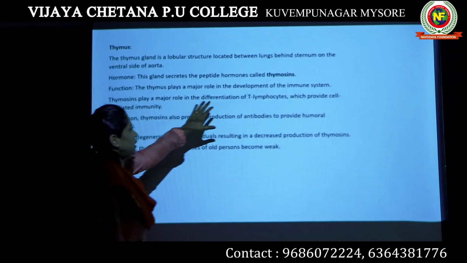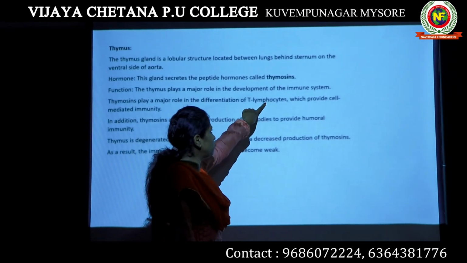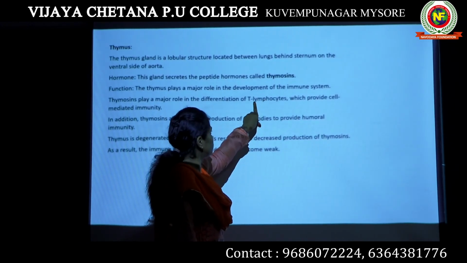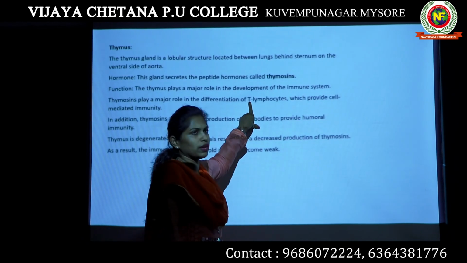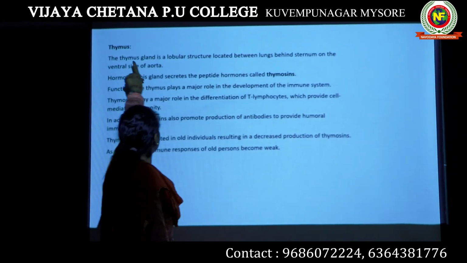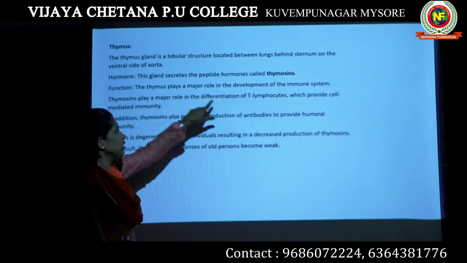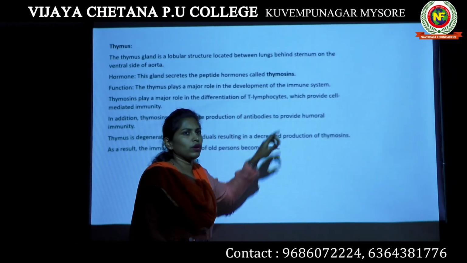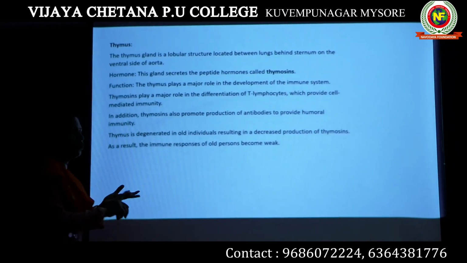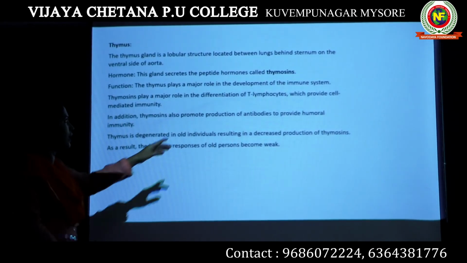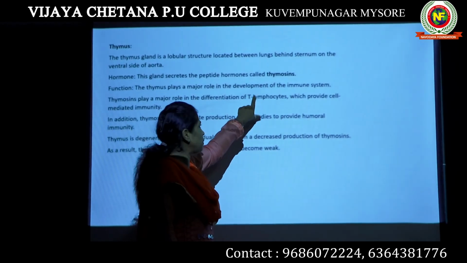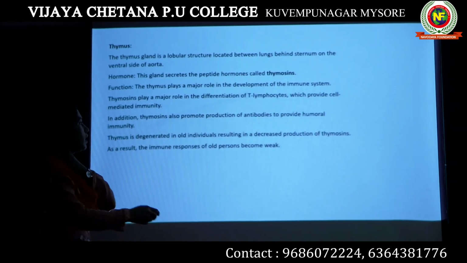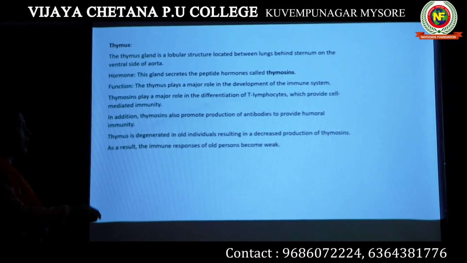Now, T lymphocytes, why do we call these lymphocytes? Lymphocytes means WBCs, white blood cells. Why do we call these lymphocytes T lymphocytes? T represents thymus. Okay, there are different types of WBCs like neutrophil, eosinophil, basophil, monocyte, and lymphocyte. Okay, a special type of lymphocyte is the T lymphocyte. T represents the thymus. Now, why do we call them T lymphocytes?